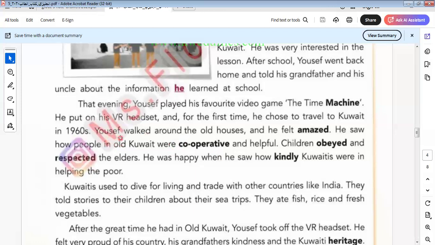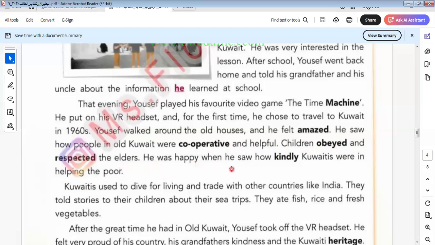Okay, Yusuf walked around the old houses and he felt amazed. He saw how people in old Kuwait were cooperative and helpful. Children obeyed and respected the elders. Okay, so these are the rules that people used to obey and respect their elders, or the elders means their family.